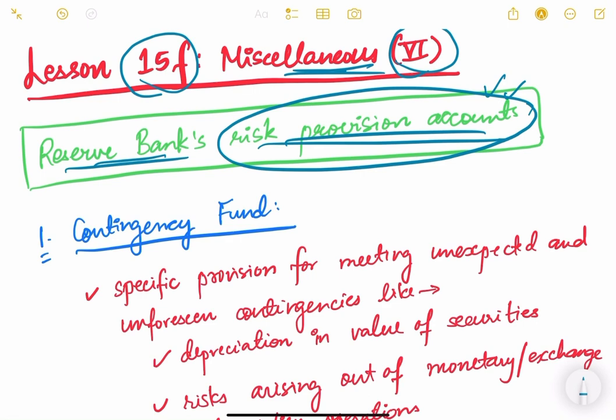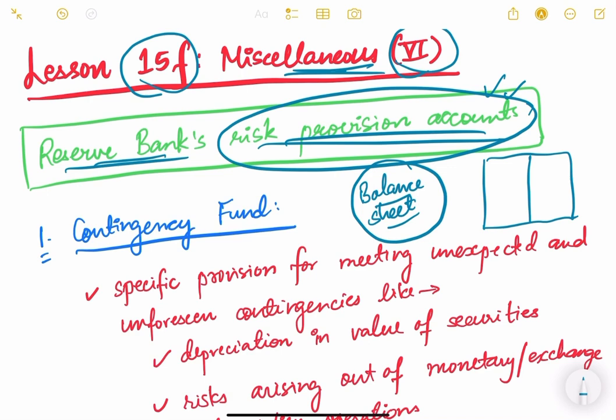So see, I'll give you some background of this. What is the background? Just like any other bank or company or even government institutions, Reserve Bank of India also has a balance sheet. This balance sheet term is coming again and again, and that's why I have explained it to you in detail in the previous lesson. What is a balance sheet? Just keep in mind that Reserve Bank of India also has a balance sheet, and there are assets and liabilities in a balance sheet, just like any other institution.